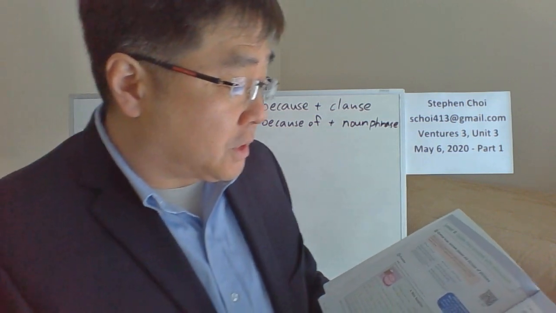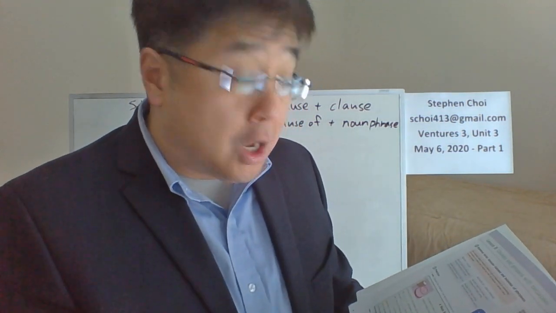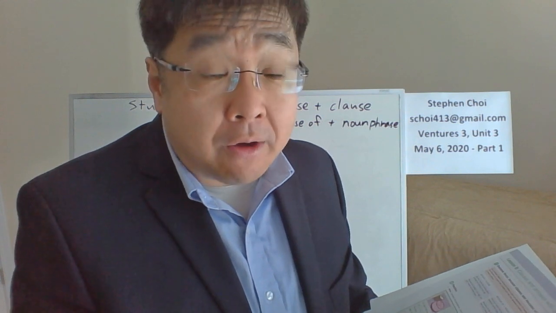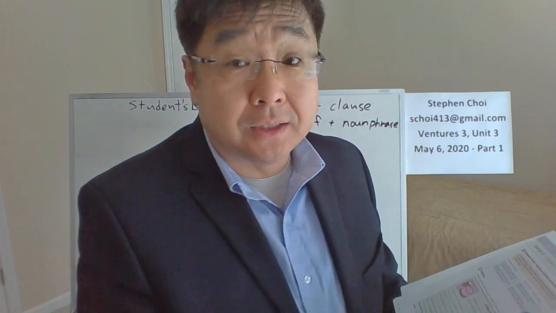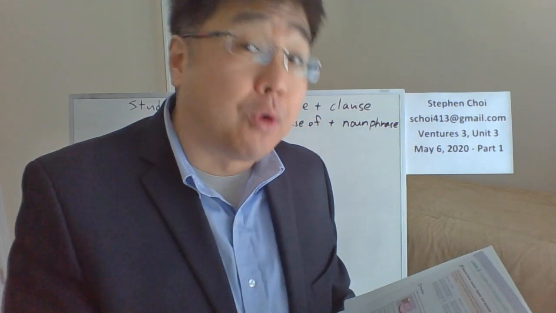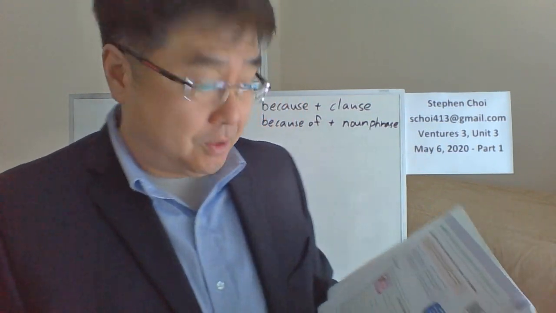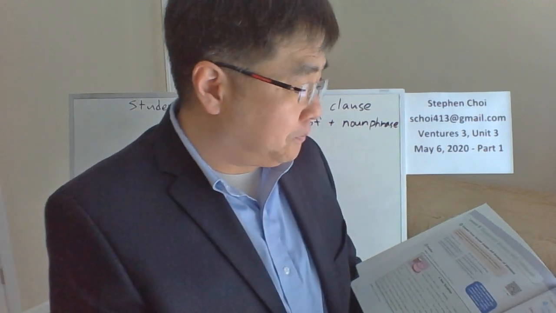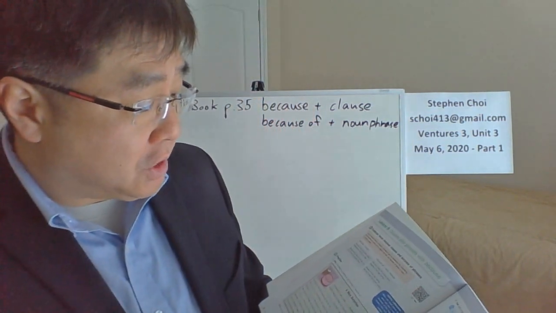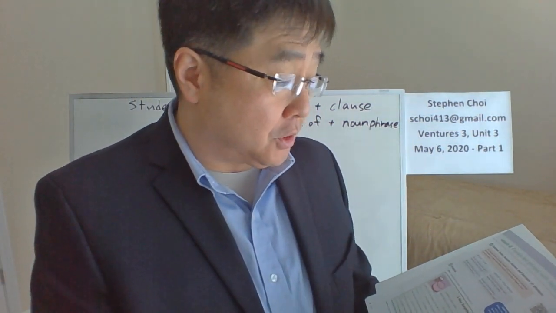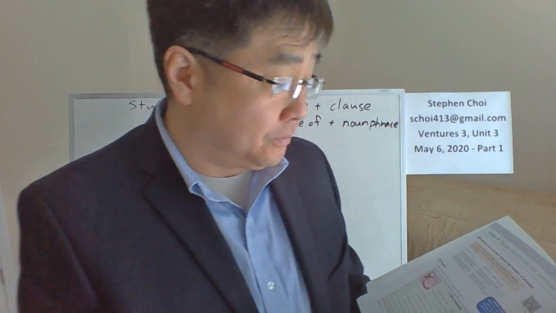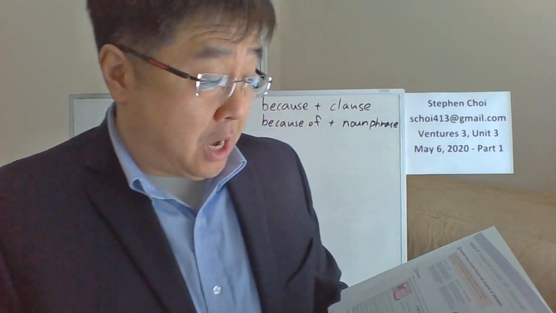So the neighbors couldn't lock the door because of the broken lock. What kind of lock? Broken. That's an adjective, a participial adjective. So that's a phrase. All right. Number four, you couldn't change the alarm battery. What's the reason? Don't have a ladder. So how would you do that one?